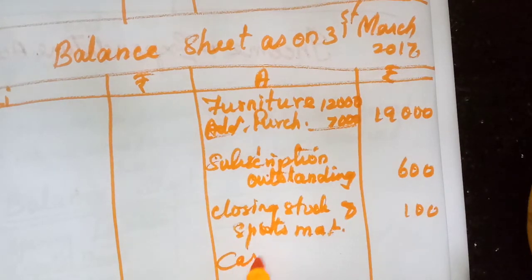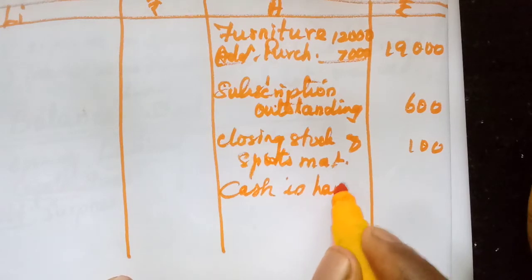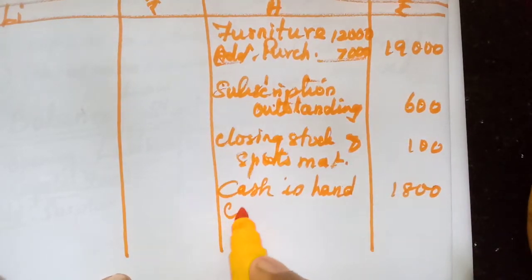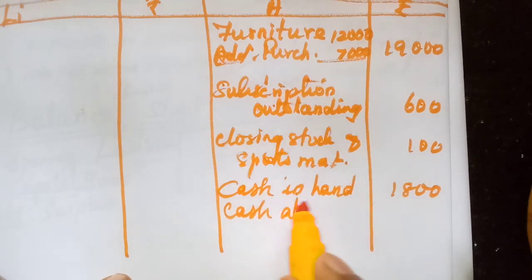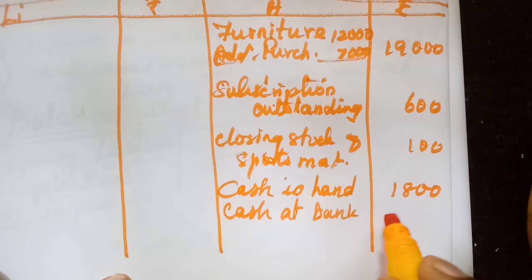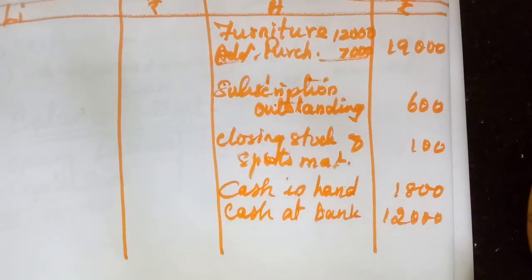Cash in hand, 1,800. Cash at bank, 12,000. Okay, we have entered everything.